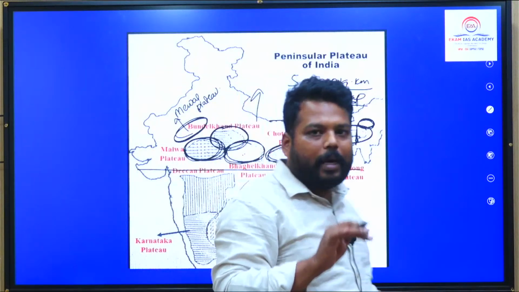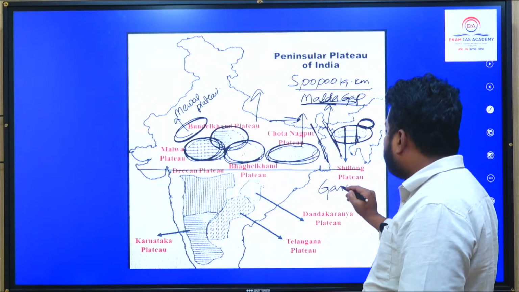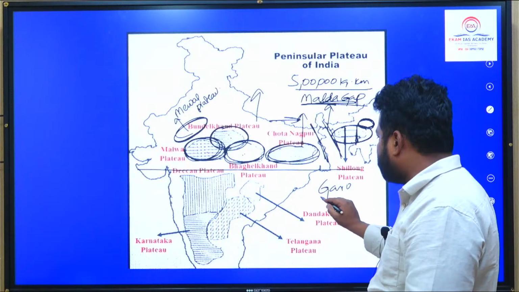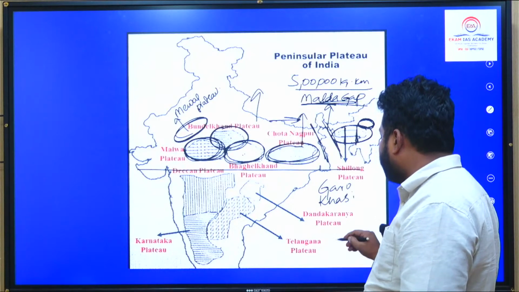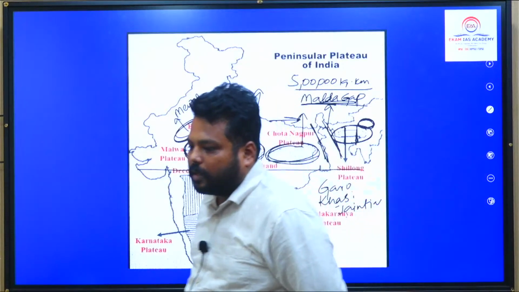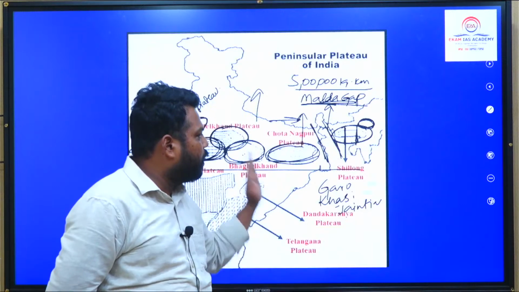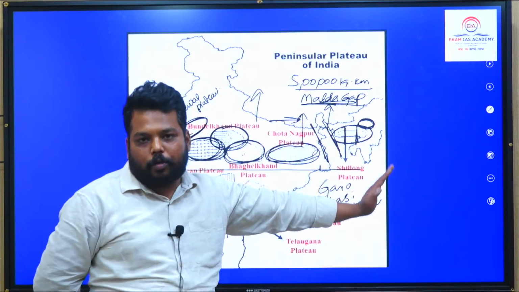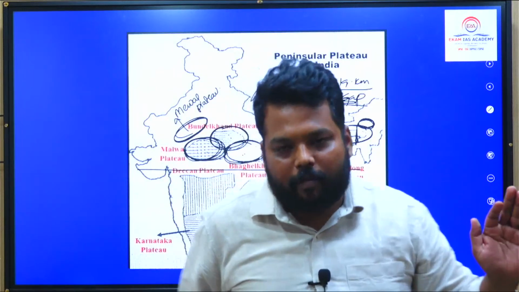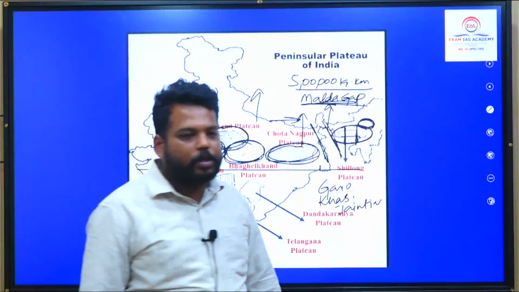And this particular Meghalaya plateau has been dissected and it has derived three important hills. So the Meghalaya plateau has been divided into three small segment structures, which has given us the Garo, Khasi and Jaintia hills. So these are the three hills. Chances are there that they might ask you a question by giving these three hills to arrange them from east to west or from west to east. Please do remember this particular point. Chances are very great that the question would be coming.